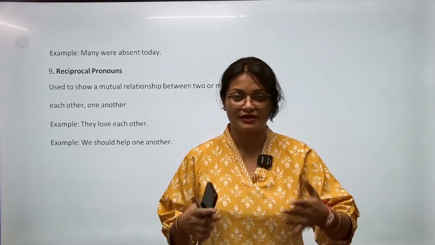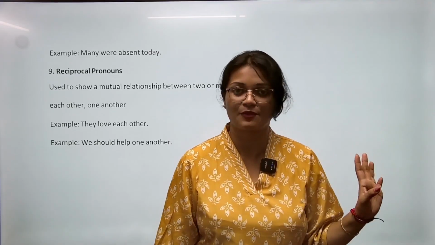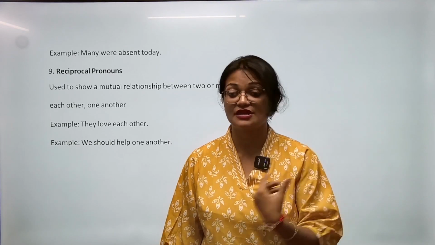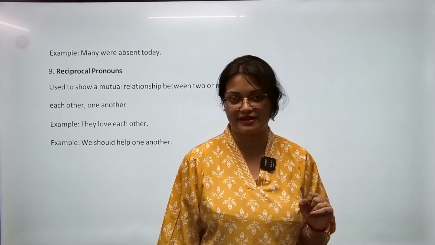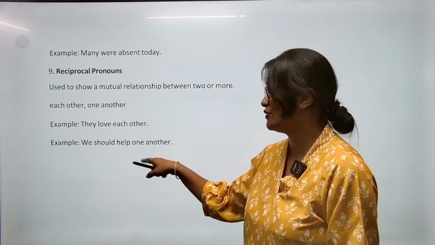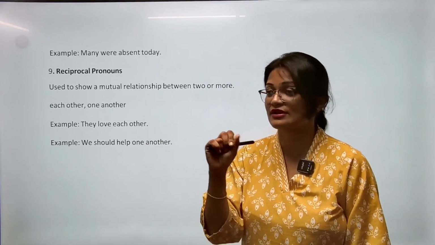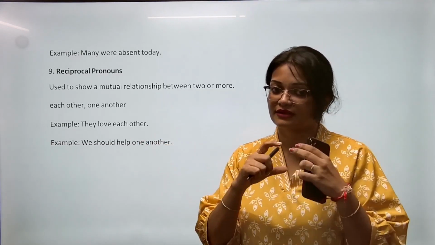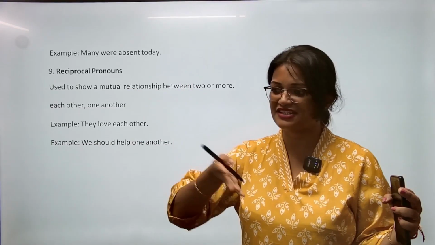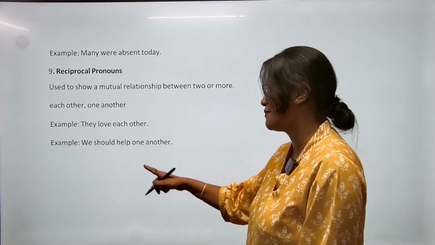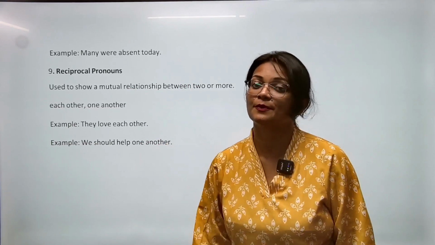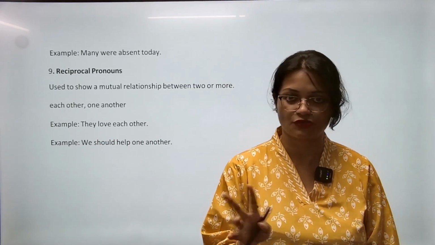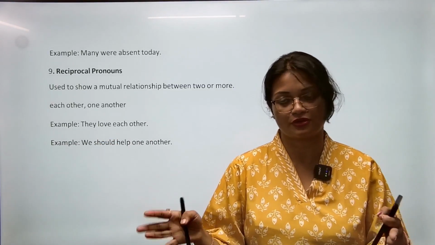Suppose more than two है, lot of people suppose, या फिर three भी हो सकता है, more than two होना है बस, that's it. Then we don't use each other, we use one another. We all मतलब should help one another. So just to remember, क्योंकि दोनों थोड़ा सुनने में एक जैसा लगता है, तो ये नहीं लगता ना, कोई error हो सकता है. So if we write something like this, the class helped each other, तो अलग लगेगा सुनने में. So you have to remember how to use. One another is used for plural more than two, and each other is used for two people only. Two people or siblings, या कोई भी two लोग, दो लोग, that's it.